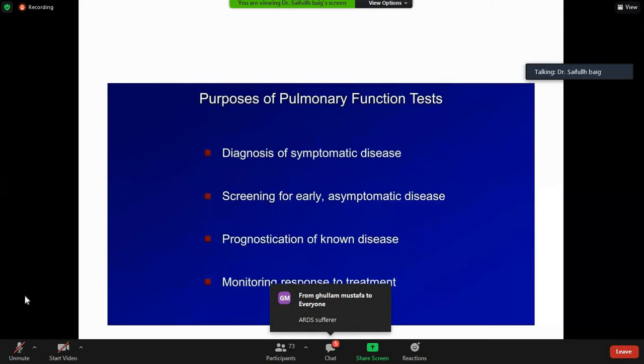Not ARDS sufferers. ARDS patients are very sick. They are in ICU. Very good. Occupational lung disease.